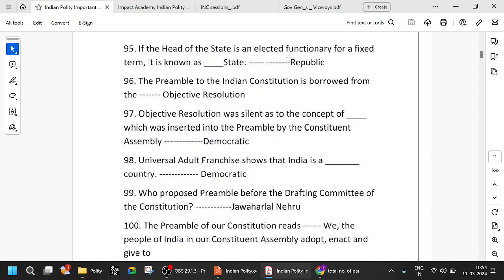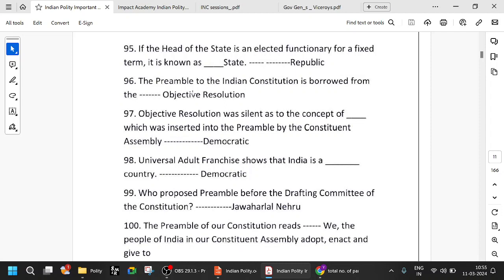If the head of a state is an elected functionary for a fixed term, it is known as a republic. Britain is a monarchical system because the king or the queen continues and doesn't have a fixed term. If there is a fixed term, then it is called a republic. That's why the American system is a republic, because the president is elected. It is also called a democratic system, both India and America, because the people are electing. When the people are electing, it is called democracy, by the people, for the people. And when the head of the state is an elected functionary, it is called a republic. So both India and the US are republic and democratic in nature. And India is considered the largest democracy.